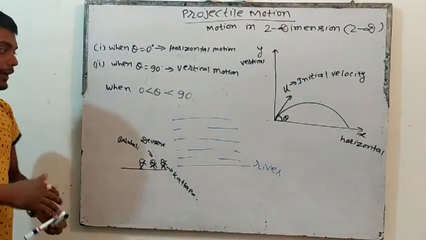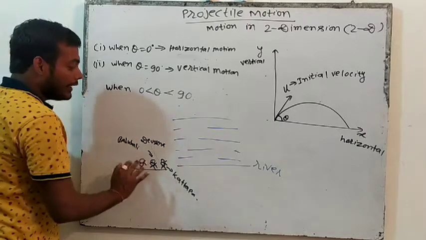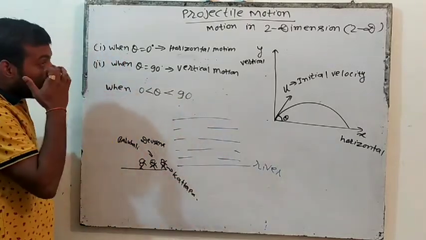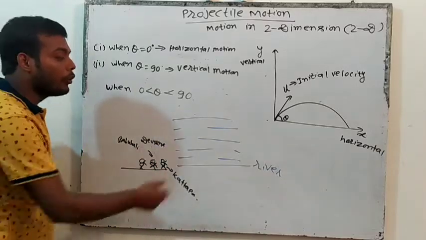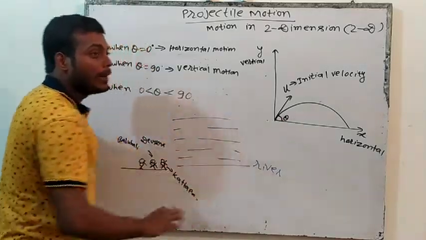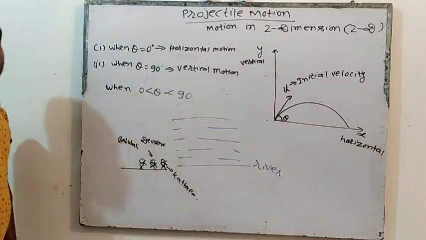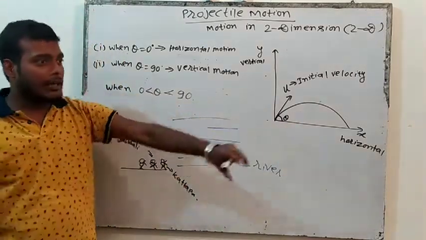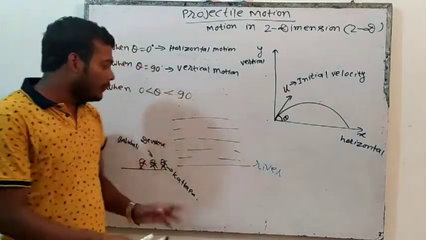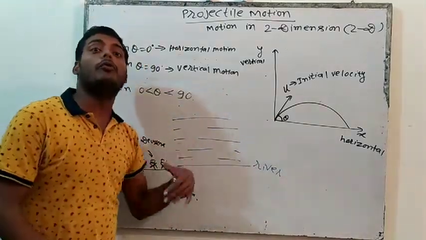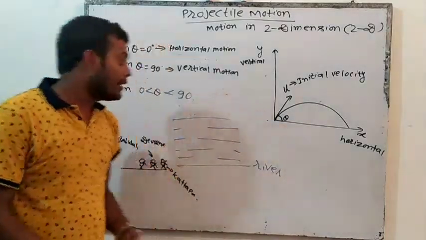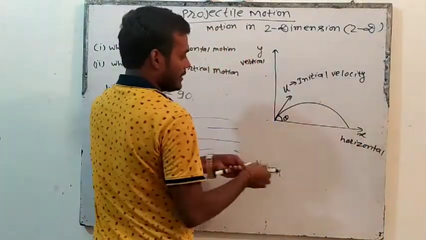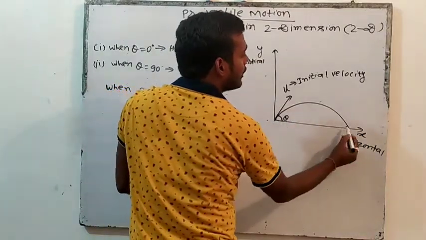And there is a competition. And what is the competition? They have to throw a stone, and we have to see who will throw the stone the maximum distance. Who will throw the stone farthest? So we call it a competition, no? There is a river and we will throw a stone and try to see who will throw the maximum distance. So maximum distance means this distance. Are you able to see? Who will throw the maximum distance?